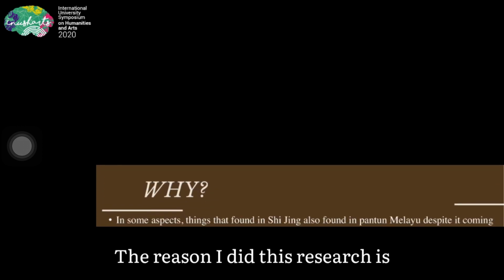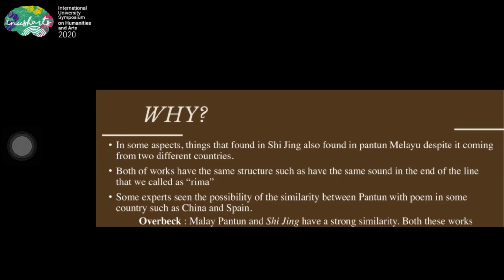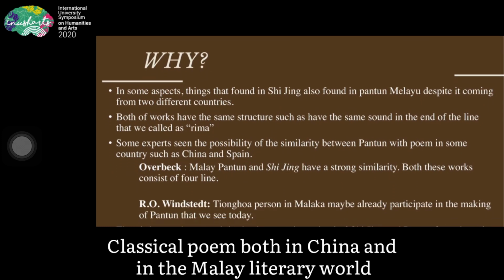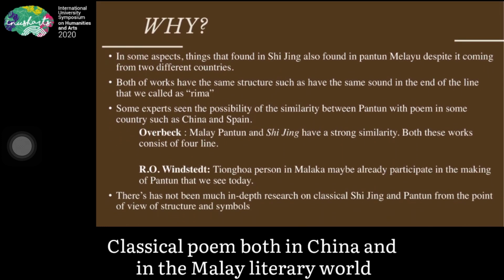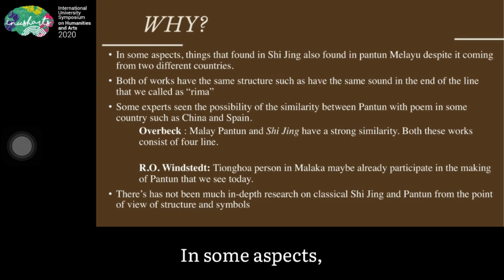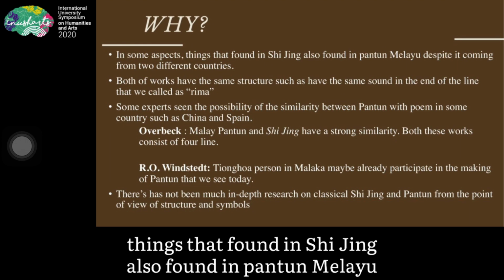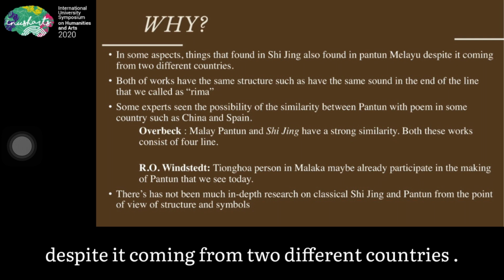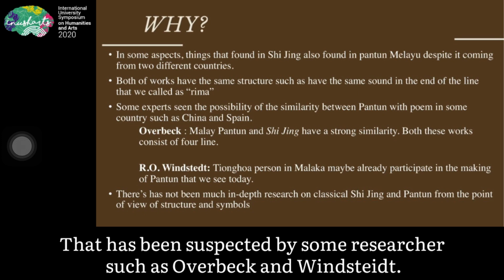The reason I did this research is that classical poems, both in China and in the Malay literary world, are considered to have similarities. In some aspects, things found in Shi Jing are also found in Pantun Melayu, despite coming from two different countries. That has been suspected by some researchers such as Overbeck and Winstead.